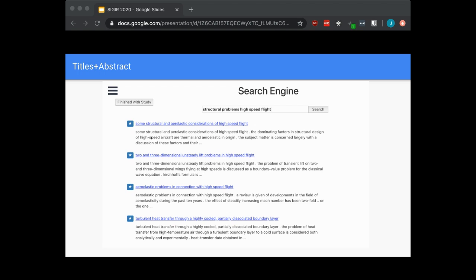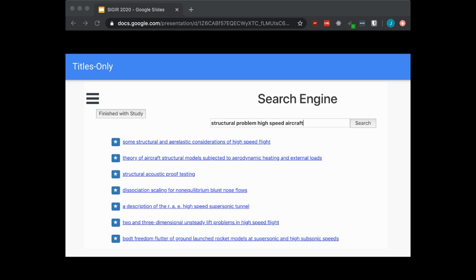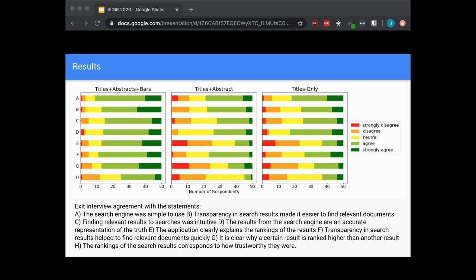So here's the UI for Titles plus Abstract, which is identical to Titles Abstract Bars, except the scores are not shown. Titles only is identical as well, except the abstract and the scoring bars are not shown. So gathering all the data, each user was asked questions about the simplicity, transparency, trustworthiness, and accuracy of their given search engine. We can see that titles abstract bars outperform the other two conditions quite easily, and the red bars represent strongly disagree, all the way to the dark green bars, which means strongly agree.